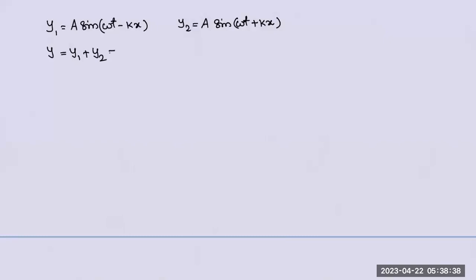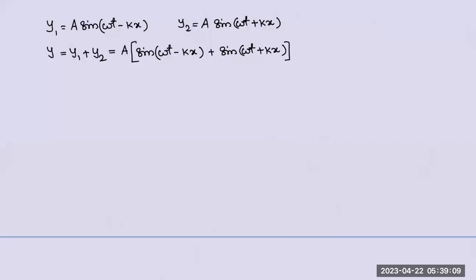They superimpose, so they add. I can take a direct step right now. I'll take A common. It will be sine. Wait, why should I write everything? I can cut and paste. A sine (omega t minus kx) plus this. So I can say sine C plus sine D.